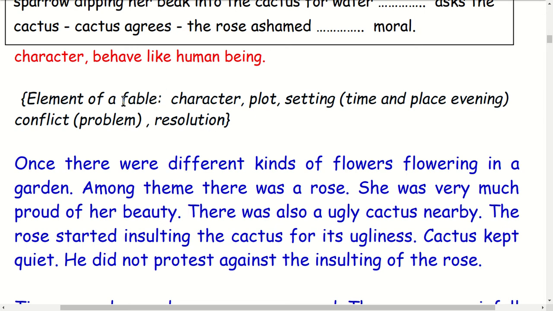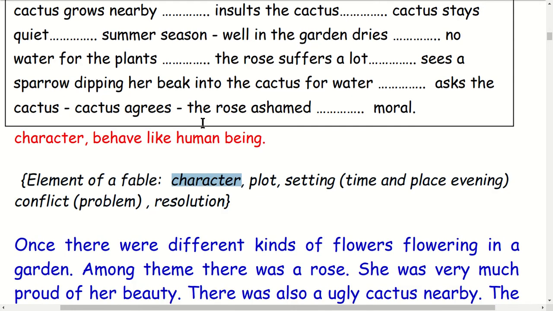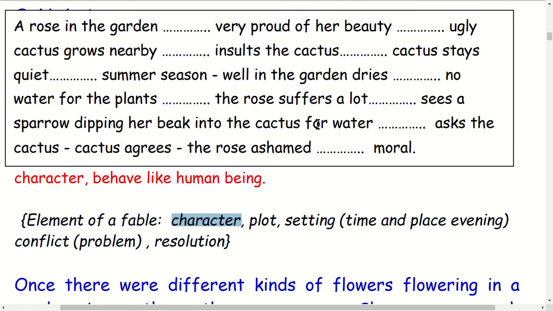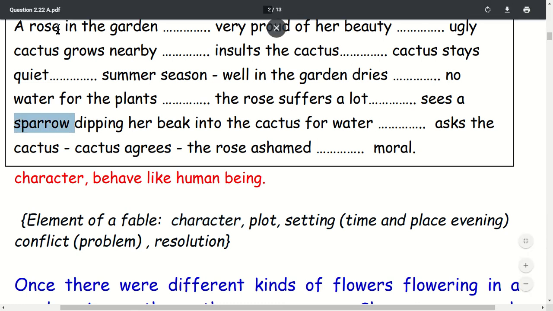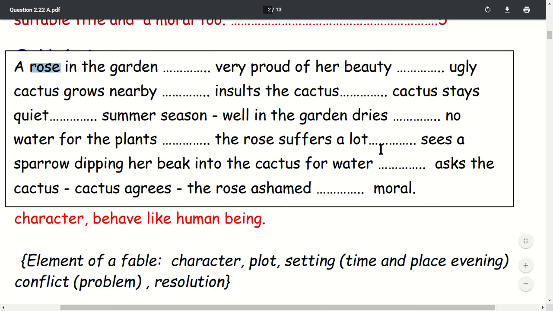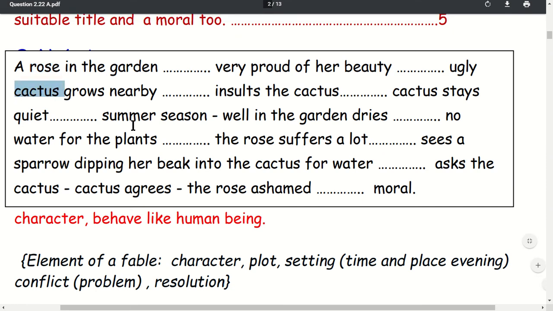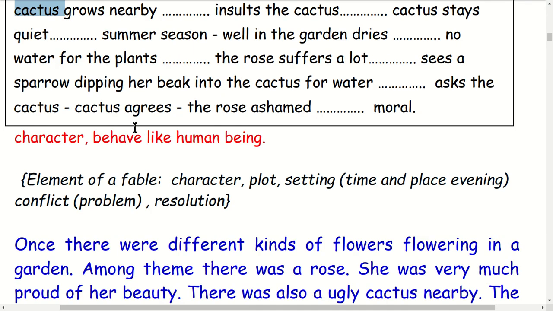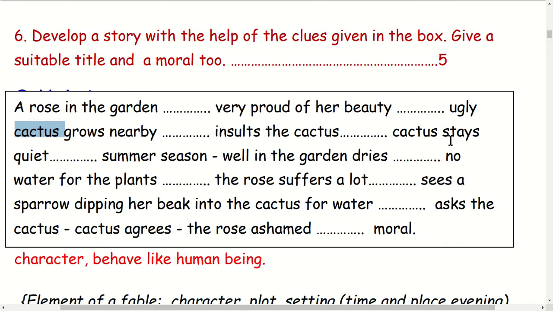the elements of the fable here. The element is character. Who are the characters in this fable? The rose and the cactus, and another character is also here. The bird is also a character. The sparrow is a character. Rose is a character, cactus is a character, and the sparrow is the character. There are three characters here. Okay, the setting is the garden. The garden is the setting here.